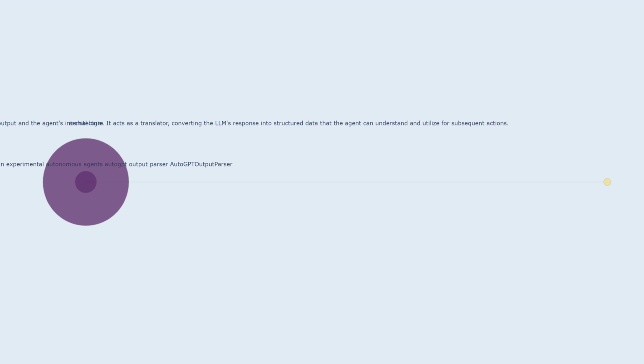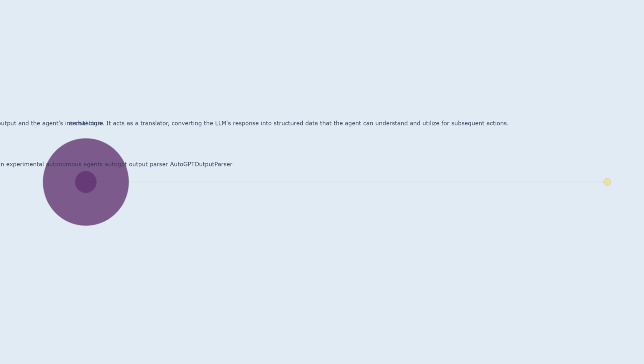This structured data can then be used by the agent to make decisions, take actions, and ultimately achieve its goals. Imagine a scenario where autogpt is tasked with researching a specific topic. After the LLM provides a list of relevant sources, the autogpt output parser transforms this list into a structured format, including URLs, titles, and brief summaries. The agent can then use this structured information to efficiently access and analyze the sources, contributing to its overall research